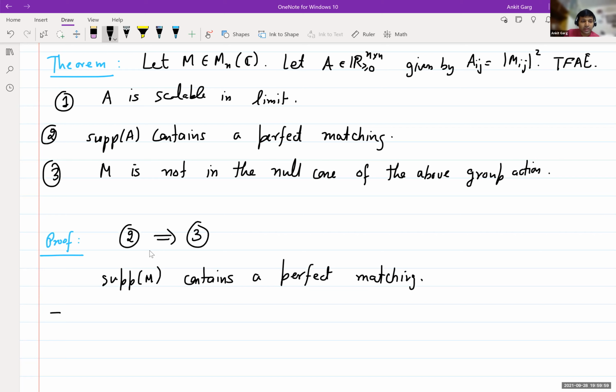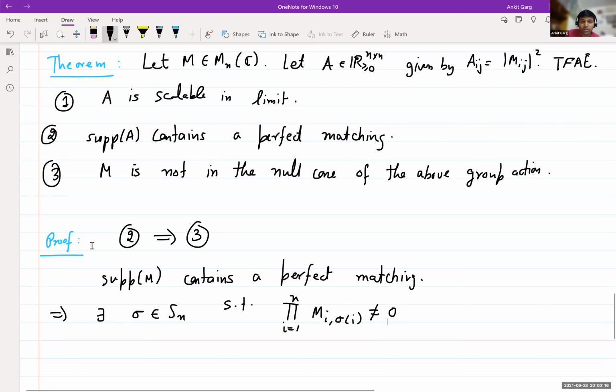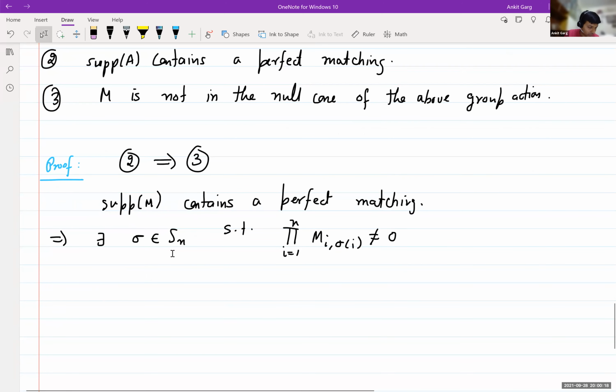So this means that there exists a permutation sigma such that the product over i going from 1 to n of M i comma sigma i is non-zero. That's what it means that the support contains a perfect matching.